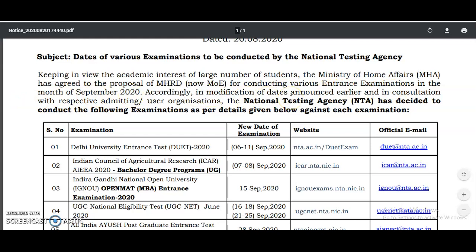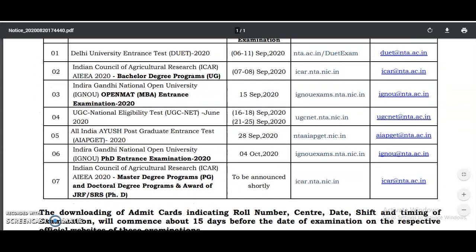Accordingly, in modification of dates announced earlier, in consultation with the admitting or user organizations, the National Testing Agency has decided to conduct the following examinations as per the details given below against each exam. In this list, our UGC NET National Eligibility Test June 2020 is there, and the examination dates are 16 to 18 September 2020 and 21st to 25th September 2020.